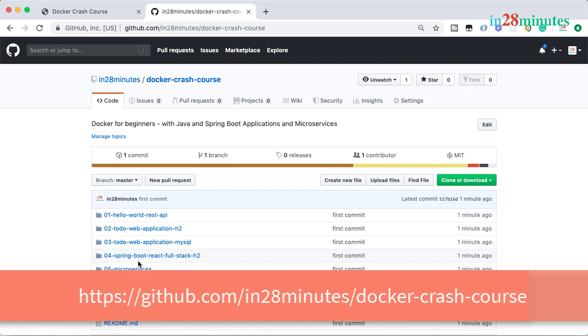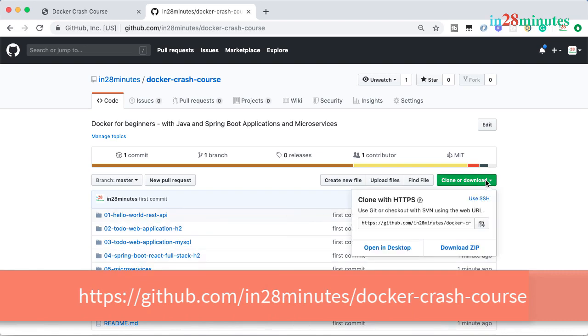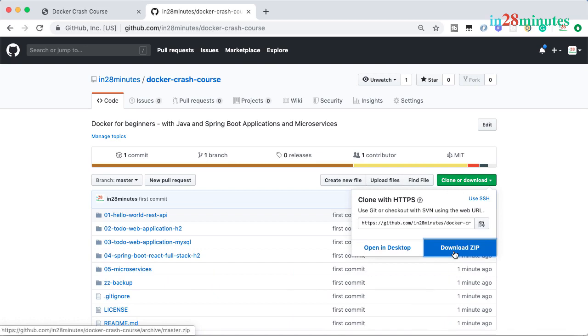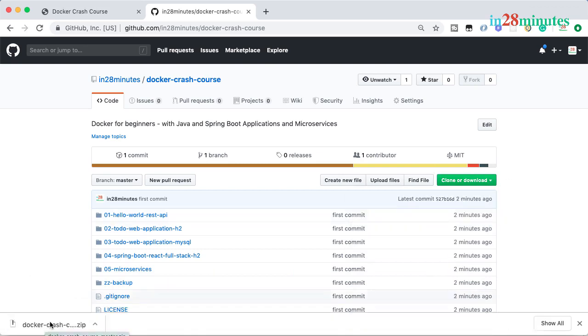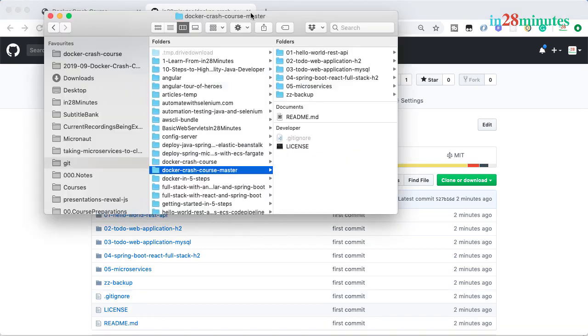And to be able to do that, we need to download them. How do we download them? Either you can do a git clone and clone this specific git repository, or you can download the zip. So you can click download zip. Once you download the zip, what I would recommend you to do is to extract the zip to some folder on your local machine. What I've done is I've exploded it out to a folder called Docker Crash Course Master, which is present down here. So all the content from the zip file is now present in this specific folder.